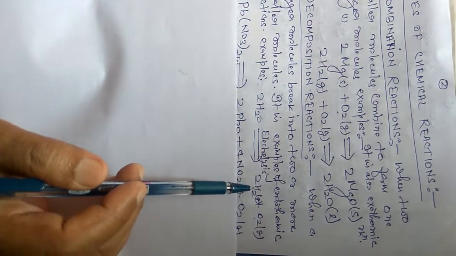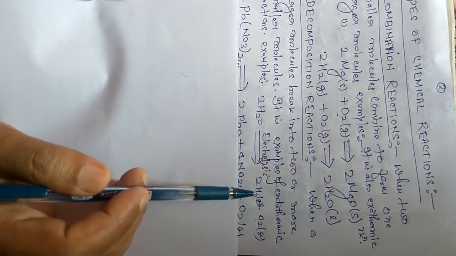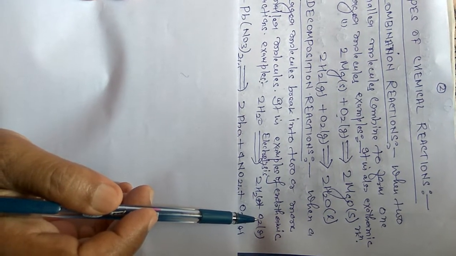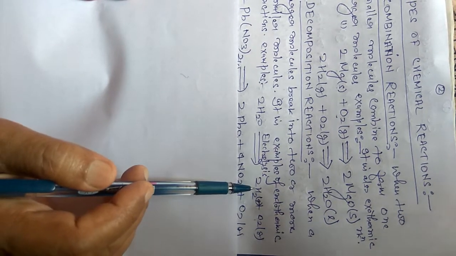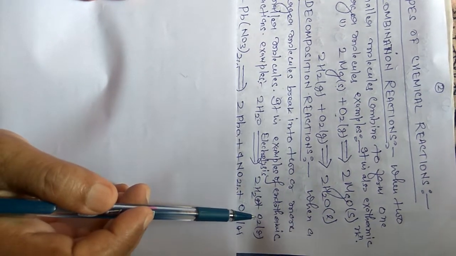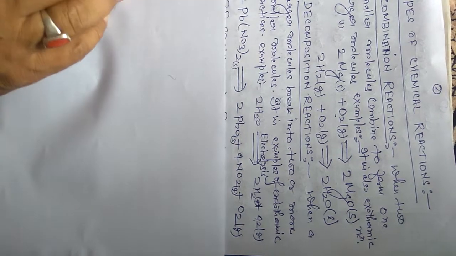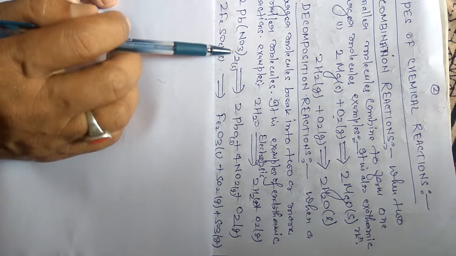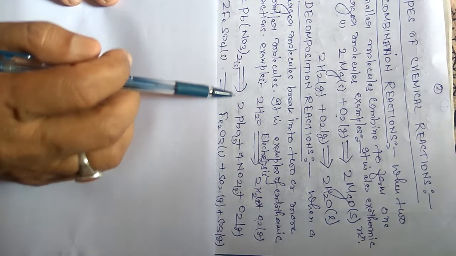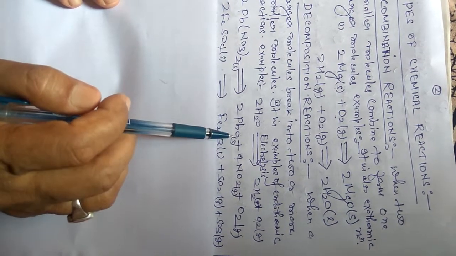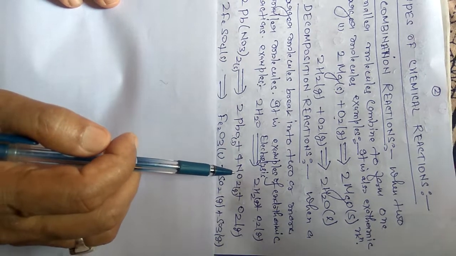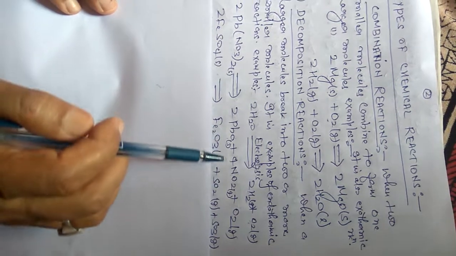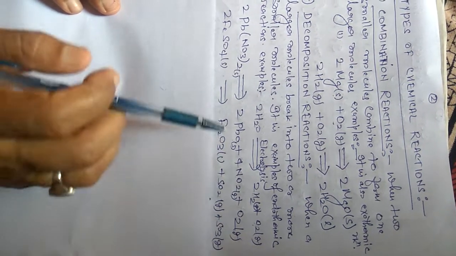The volume ratio of hydrogen to oxygen is 2 to 1. That means it forms 2 liters of hydrogen and 1 liter of oxygen. When lead nitrate, 2Pb(NO3)2, is heated, it forms 2PbO plus 4NO2 plus O2. The physical states of these substances are written.